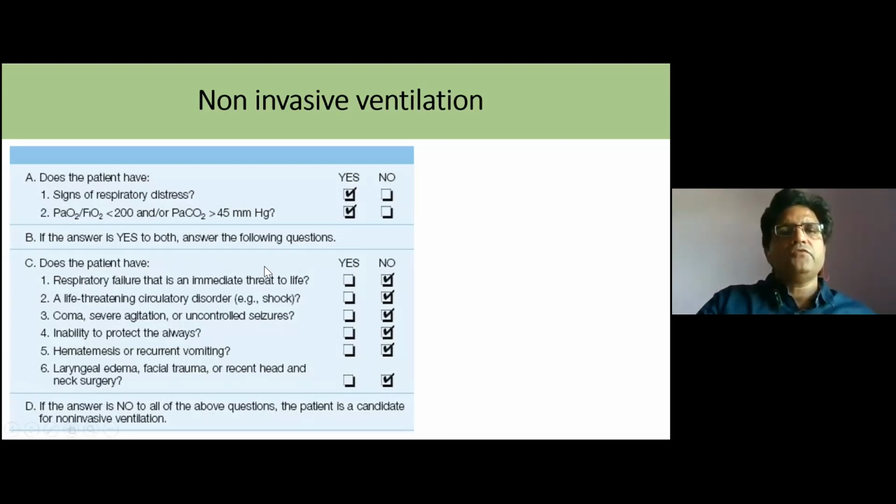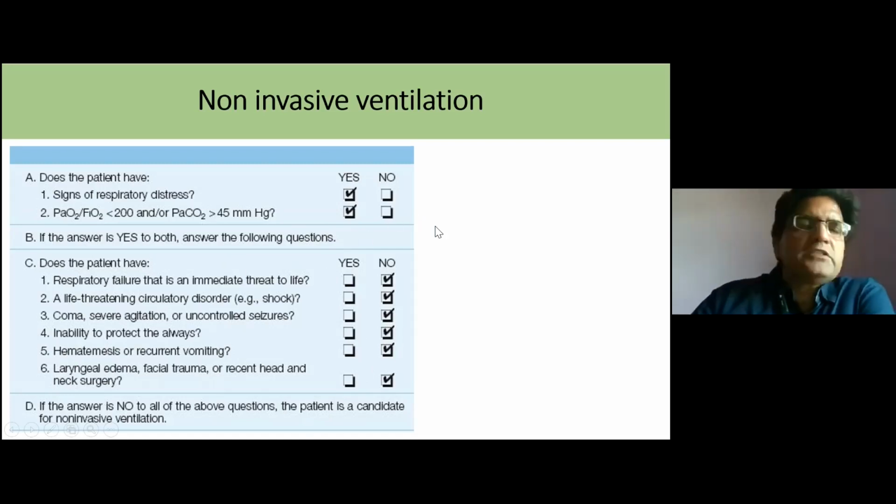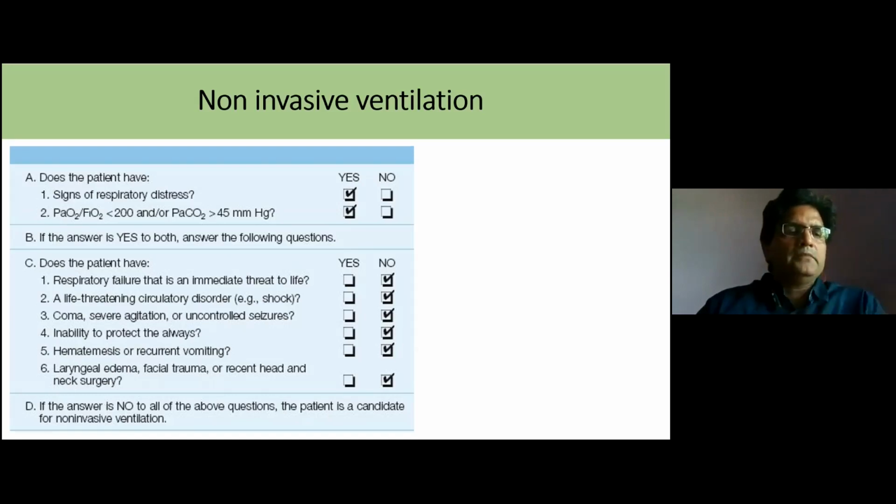Then the third question we have to ask: is respiratory failure an immediate threat to life? Is there a shock to the patient? No. Is there a decrease in consciousness or altered consciousness? No. Inability to protect the airway, like the patient becomes unconscious, or lower airway reflexes are not there, or hematemesis or something like this. If all this is met, then this patient is a suitable candidate for non-invasive ventilation, just like BiPAP or high flow nasal cannula.